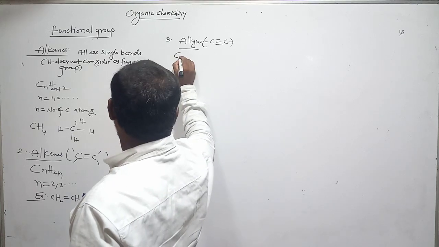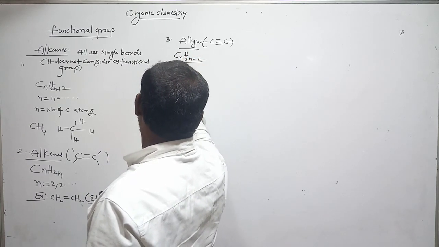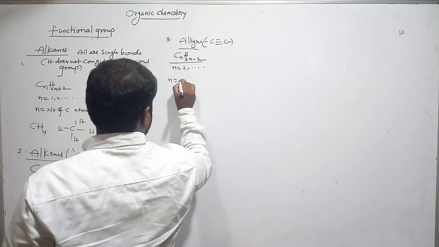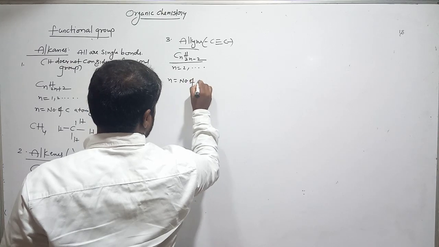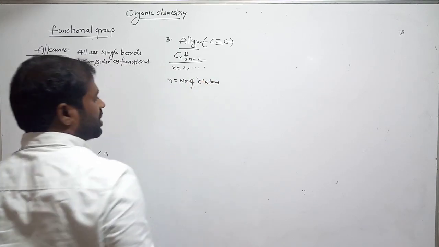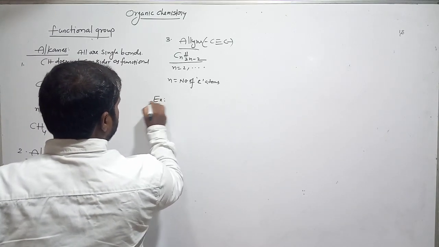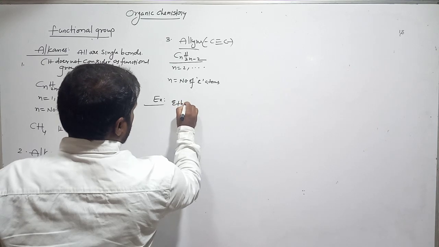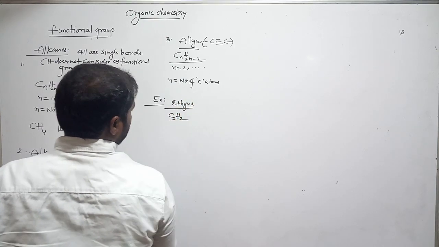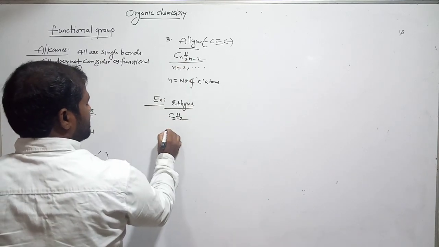What is the general formula? CnH2n minus 2, where n is the number of carbon atoms. Example: ethyne, formula C2H2. It means two carbons; keep n as 2 here and we get this formula.